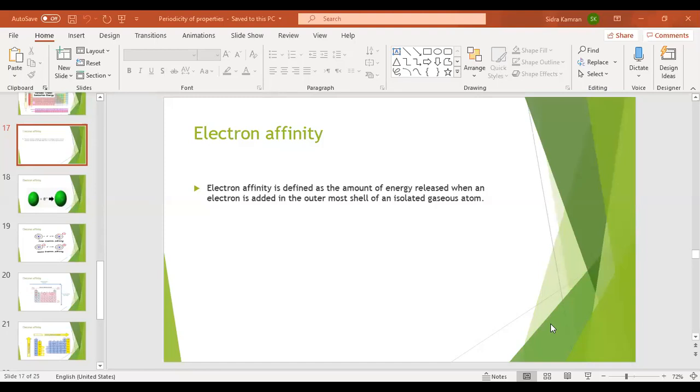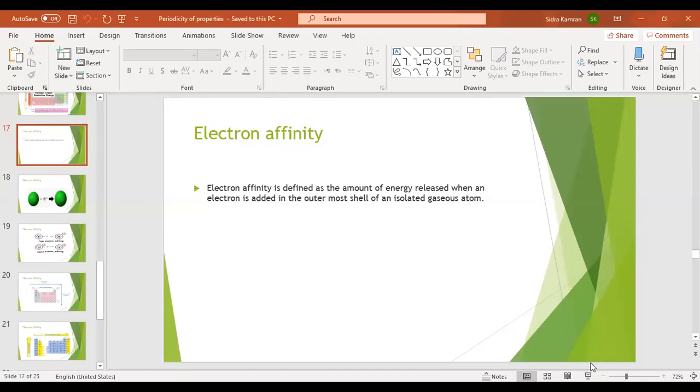We had discussed the periodicity of atomic size, shielding effect, and ionization energy of the atoms in a periodic table. Today we have a discussion on electron affinity. What is electron affinity?